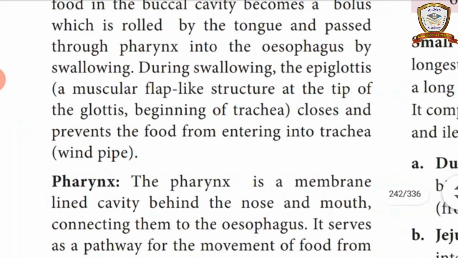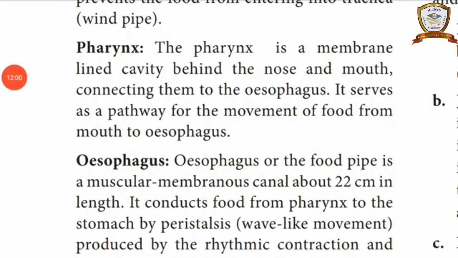So it closes the trachea, and what does it do? It prevents the food product from going into the lungs. Okay. So this is the use of the tongue.